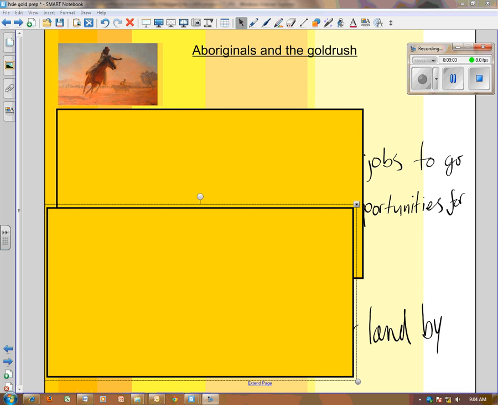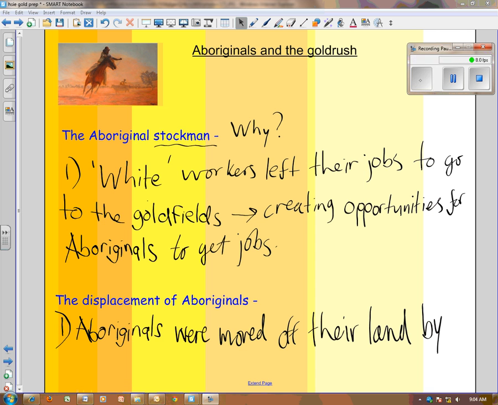Okay, here we have Aboriginals and the gold rush and how they were affected. Have a think about it. There's an Aboriginal stockman there. Why? Have a think about it. Why is he there? You didn't see many of those before the gold rush. Okay, the Aboriginal stockman.